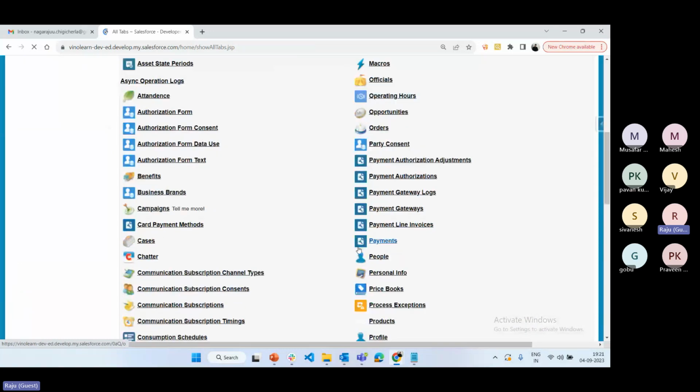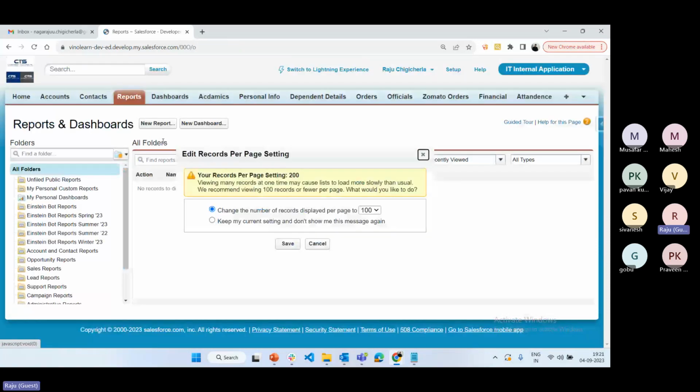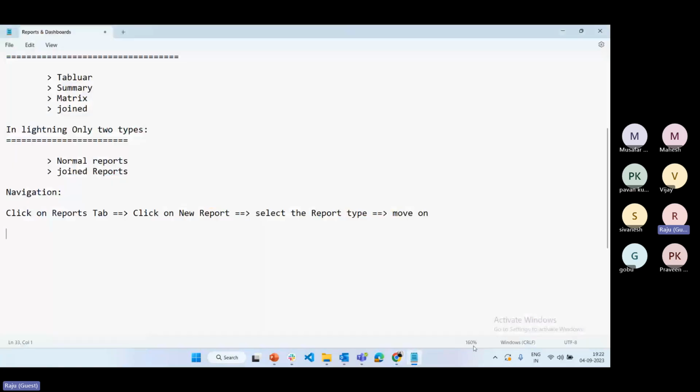Here click on reports and click on new report, select the report type, and then click on create. So this is the navigation for classic. Even in lightning we have a report tab. By clicking on the report tab, it will open the reports, and then you can create whatever type of report is required.